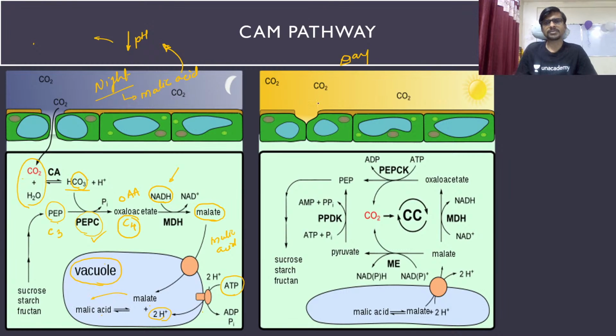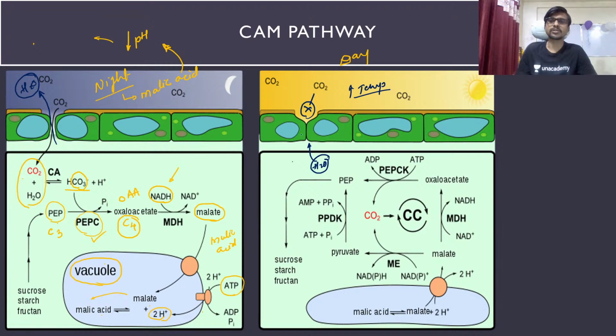So here in the daytime, if you see, the stomata is open first of all, so nothing is going inside. Actually stomata is not closed for the entry of CO2, but it is closed so that water can't leave. Otherwise H2O will leave in the form of a gas, that is vapor. Okay, so when the CO2 is coming inside, at that time H2O is also moving out of the cell. And to avoid this loss in the daytime, the daytime temperature is very high, and that's why the loss is also very high.